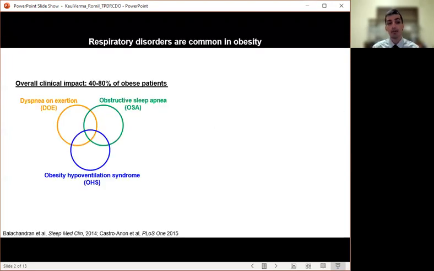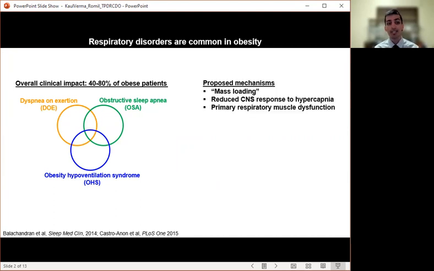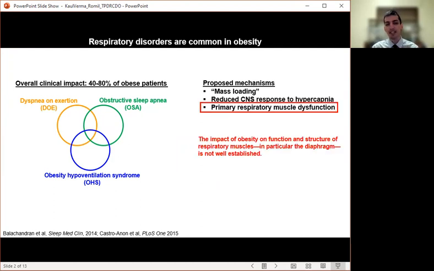Respiratory dysfunction is a major problem for obese individuals. 40 to 80% of these patients are affected by overlapping conditions that include dyspnea under exertion, obstructive sleep apnea, and obesity hyperventilation syndrome, or OHS. Obesity-associated respiratory dysfunction is often attributed to mass load, compression of the chest cavity and airways by excess adipose tissue. Reduced central nervous system response to hypercapnia has also been implicated in OHS. Respiratory muscle dysfunction occurs clinically in obese and diabetic individuals. However, the impact of obesity on respiratory muscles, in particular the diaphragm, is not well defined.